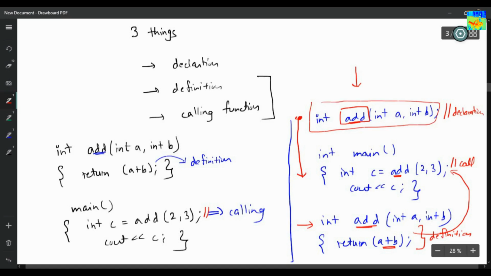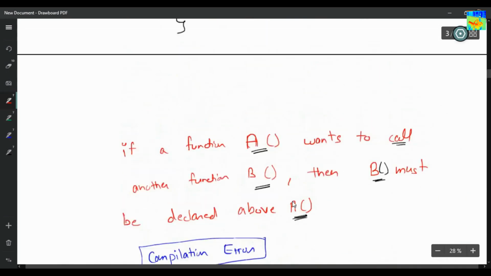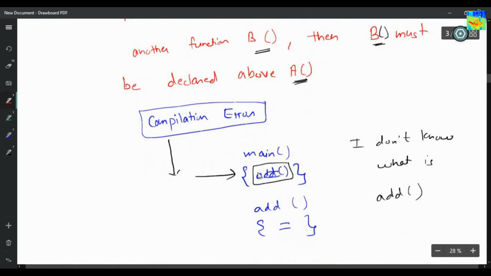So remember, I told you that if a function a wants to call a function b, then b must be defined above a. In this case also, this property is getting followed. We are calling a function add, and add function is declared above main function. So this property holds true. Okay. So here I have written declared. I have not written defined. I have written declared.